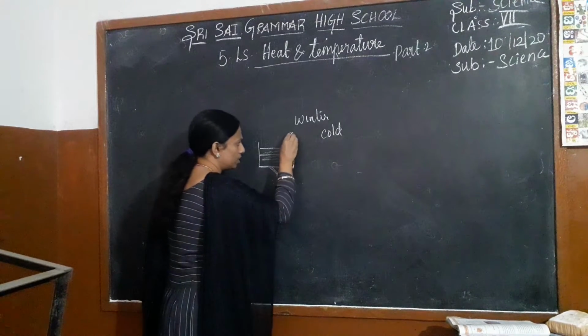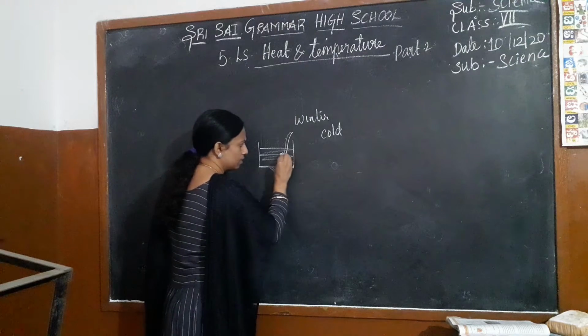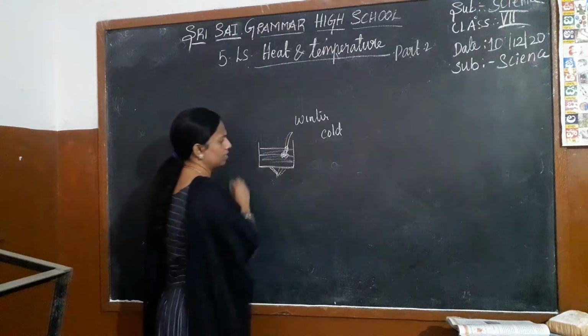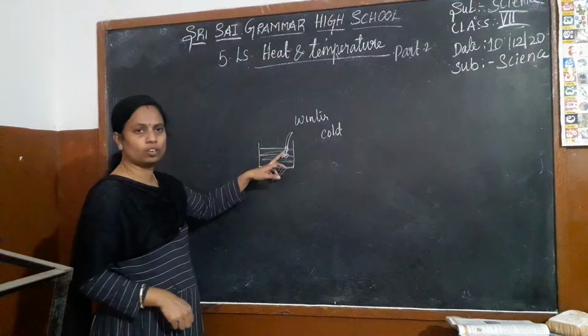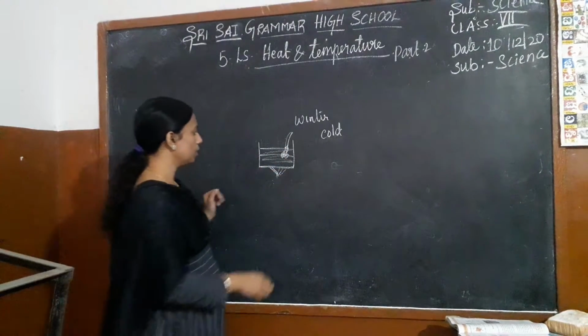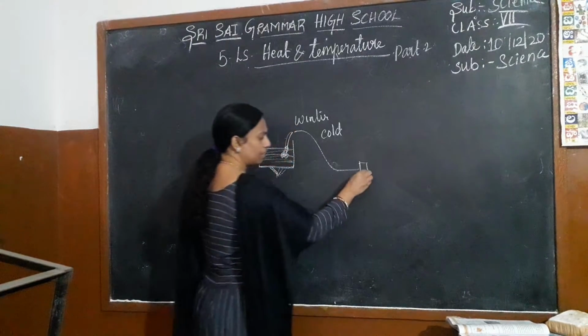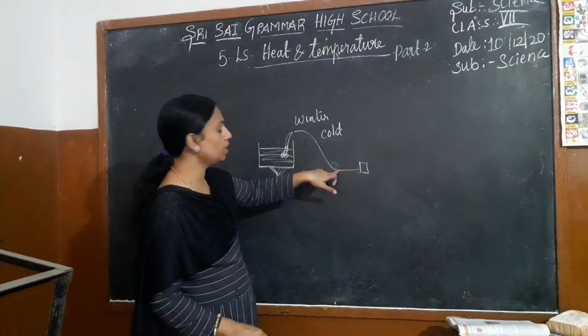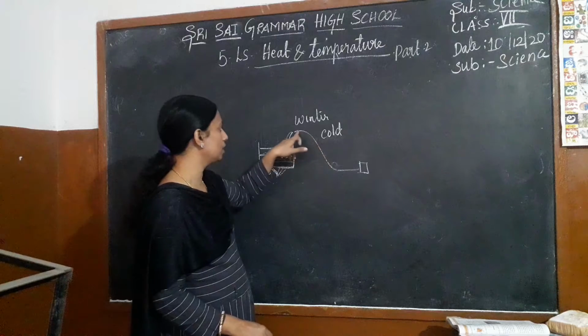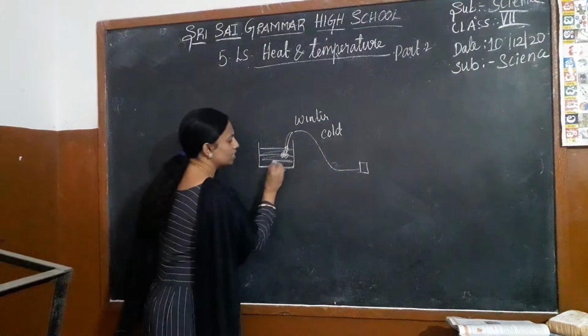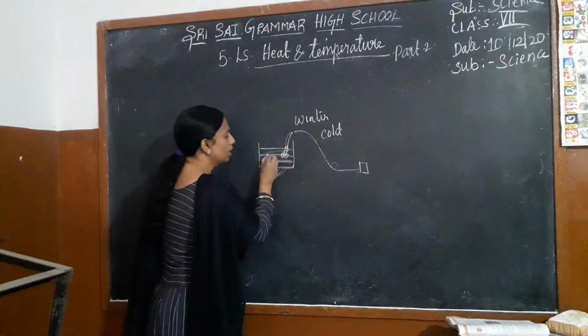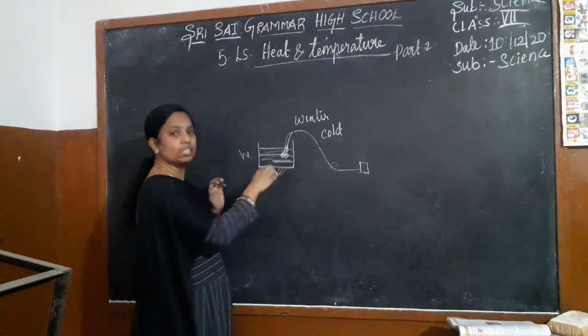Have you seen the water heater? The wire will be there like this, and they put it in the water. So it is called the water heater. Through the electrical energy, it passes through and then what happens? It changes into the heat energy and the water becomes hot.